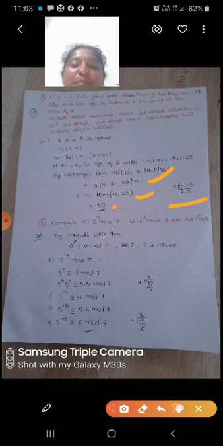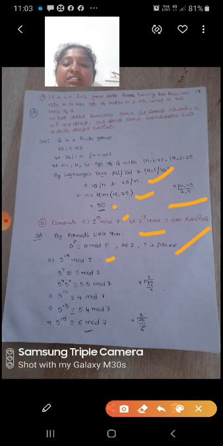Next problem: compute (a) 5 power 15 modulo 7, (b) 7 power 13 modulo 11. We are solving these problems by Fermat's little theorem. What is Fermat's little theorem? a power p is congruent to a mod p, where a is an integer and p is a prime. So first, 5 power 15 modulo 7: 5 power 7 is congruent to 5 mod 7 by Fermat's theorem.